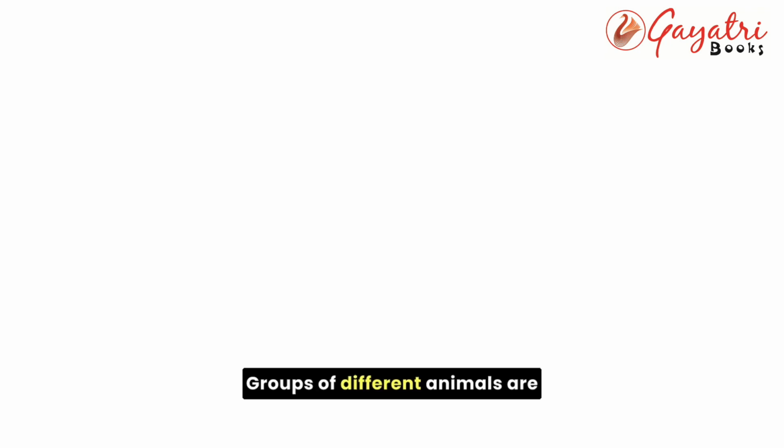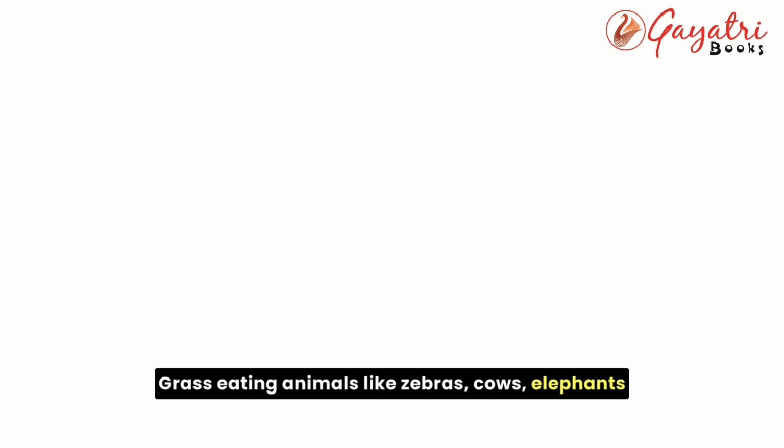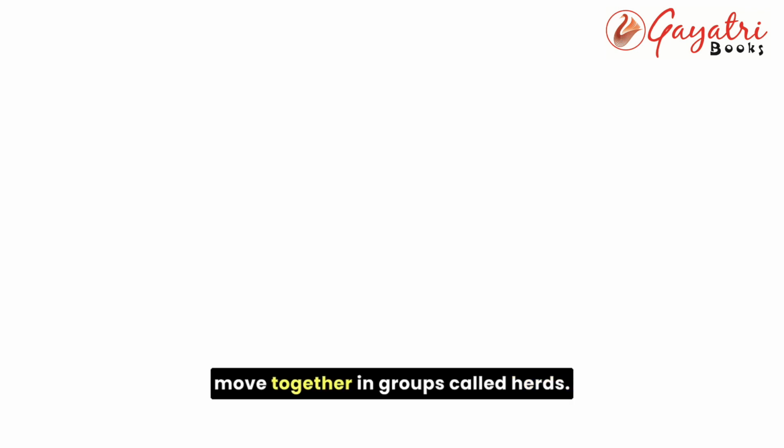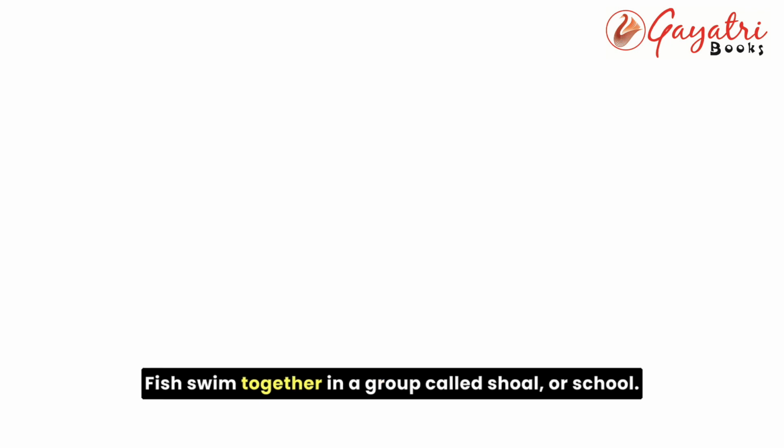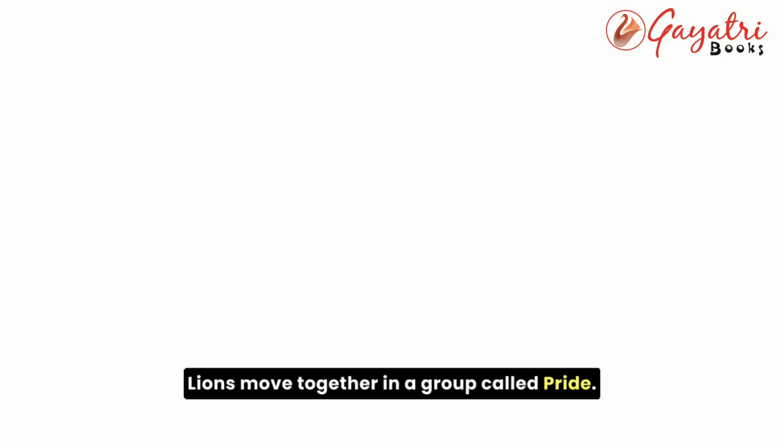Groups of different animals are called by different names. Grass-eating animals like zebras, cows, elephants move together in groups called herds. Fish swim together in a group called shoal or school. Lions move together in a group called pride. These groups are generally led by a leader who takes all the major decisions for the group.